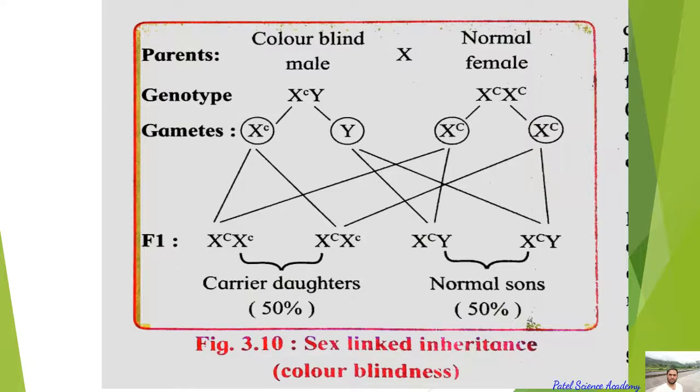So this is that chart, dear students, and in this chart you can see color blindness. For this color blindness, I'll explain two charts. The first chart indicates the inheritance of color blindness by these two marriages. I'll explain marriage number 1 in this chart, and in the next chart I'll explain marriage number 2. So what are the chances of inheritance of color blindness? Let's see. Actually in this chart, dear students, these are the parents, one parent male, another parent female.